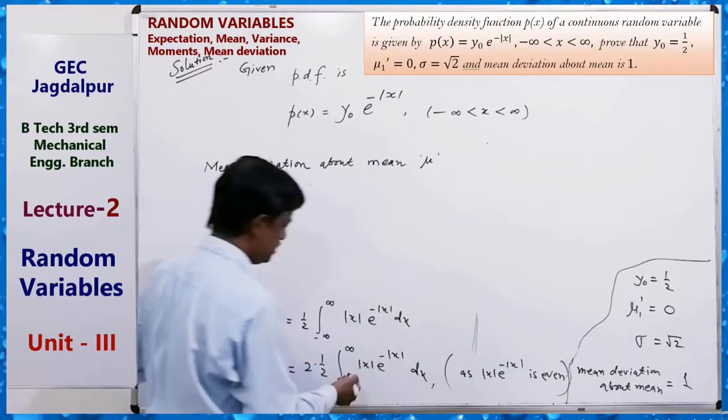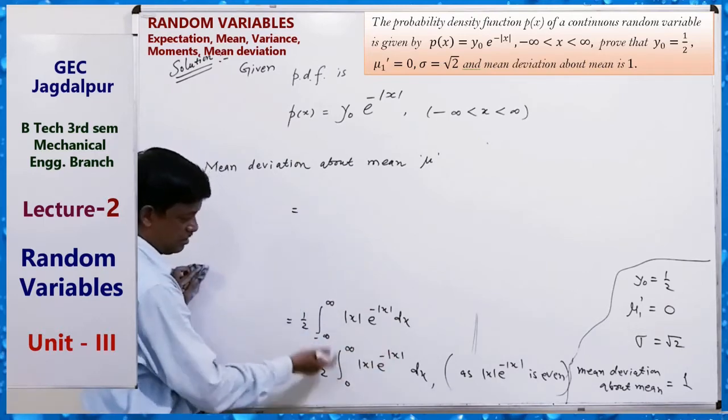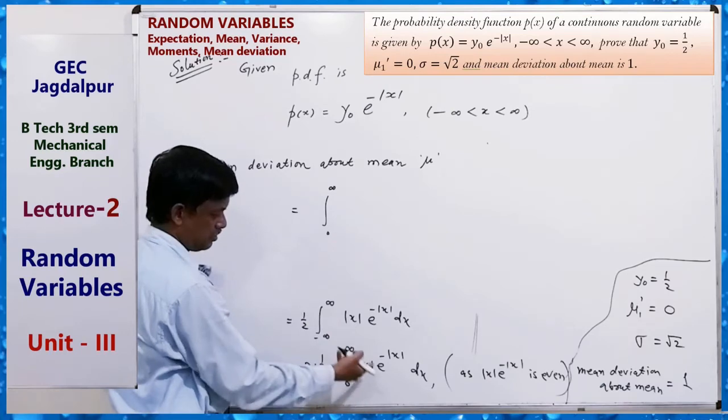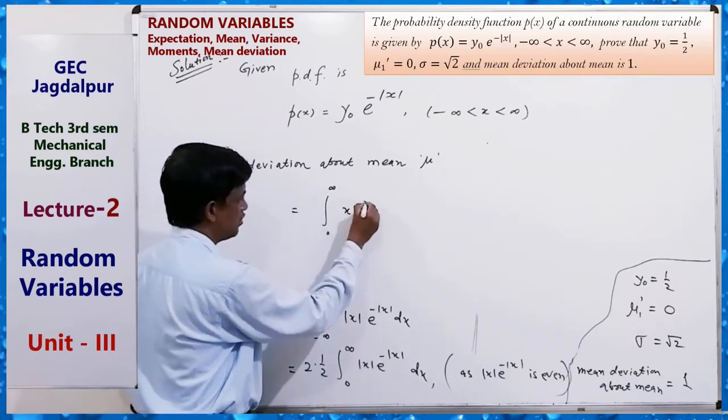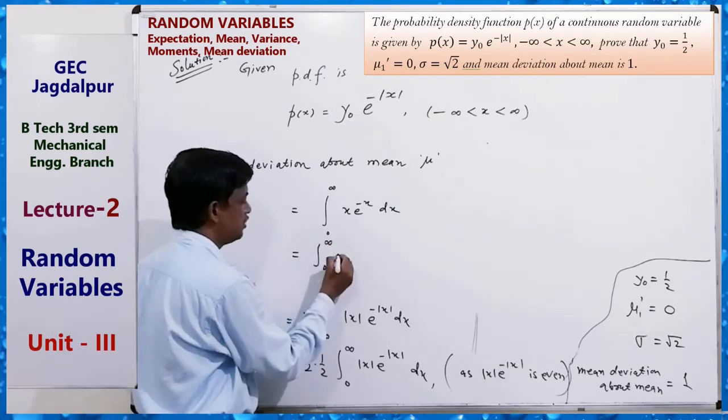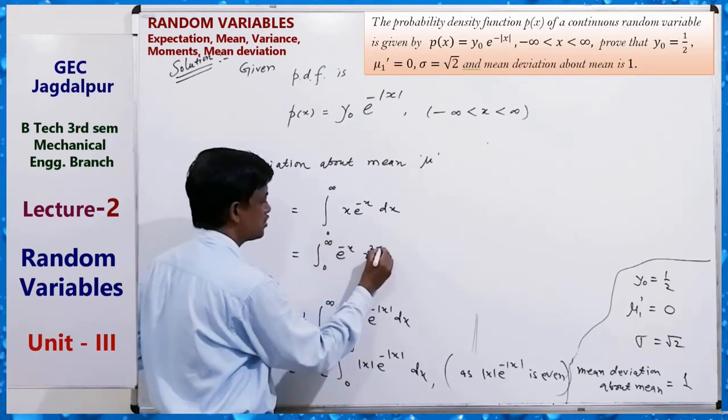This integration can be easily solved. This is equal to what? Integral of 0 to infinity x e to the power minus x dx. This is equal to what? 0 to infinity e to the power minus x, x to the power 2 minus 1 dx.